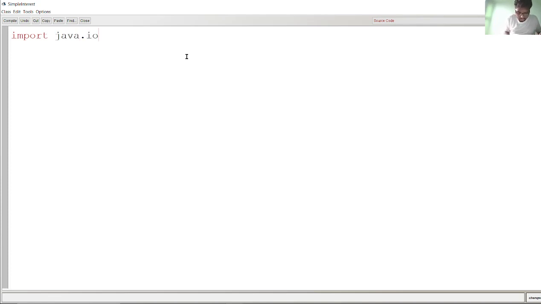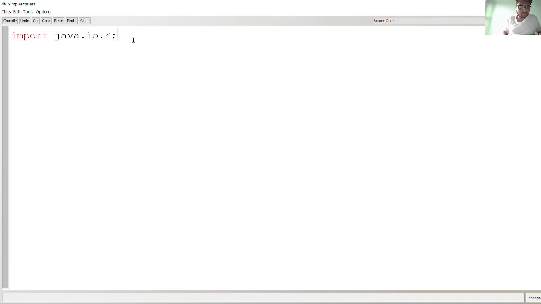dot io, and here the class will come. So the package is io, and in this package there are so many classes. From that package we have to include all the classes. In the scanner we can also include the scanner class. Scanner is a very big package. It contains other functions and other classes also. So the star means all the classes inside this package.